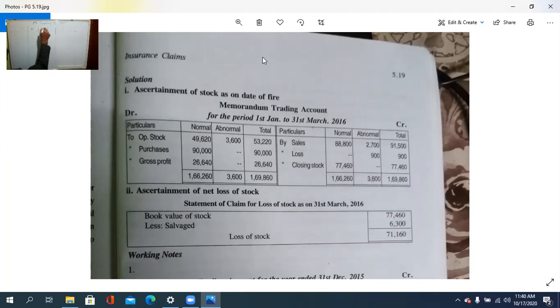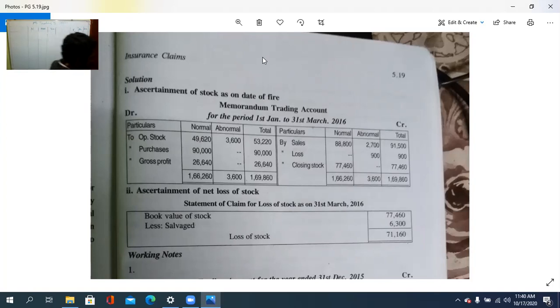Normal, abnormal, total. Here also 3 columns. Normal, abnormal, total. So where normality is there, that will be put in the normal column. Where abnormality is there, in that case, like that.